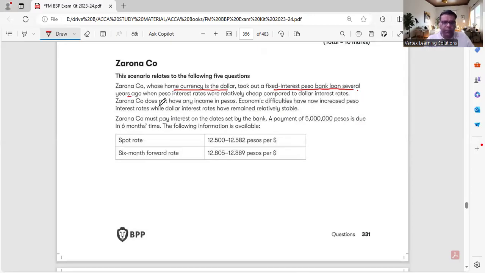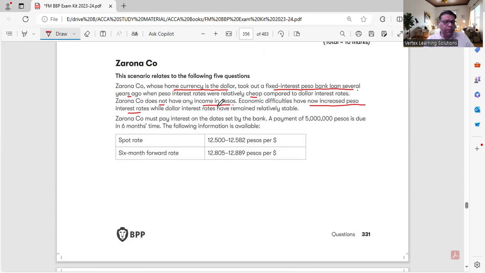Zarona company does not have any income in pesos, so they cannot match their interest income with the interest liability. This is what he wants to convey. Economic difficulties have now increased the peso interest rate. Previously, it was cheaper when you borrowed. Now it is higher, so you would have to pay the high interest rate.